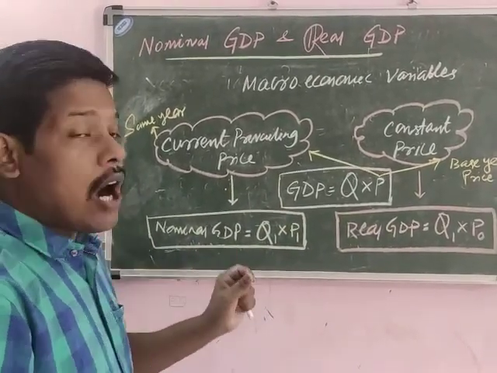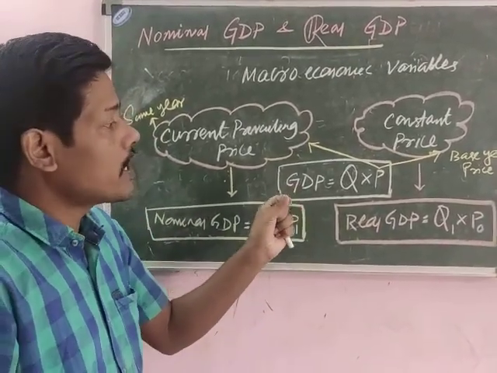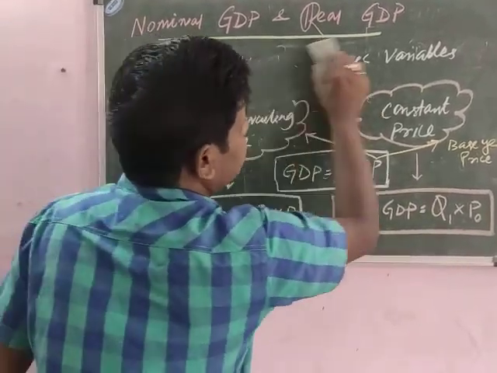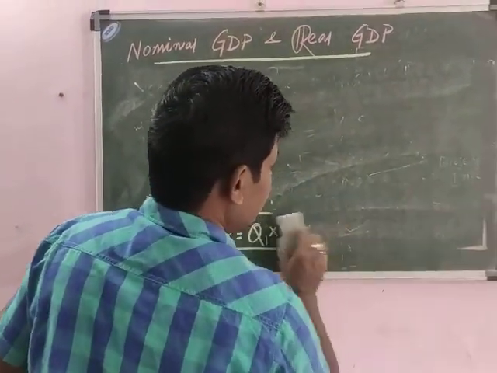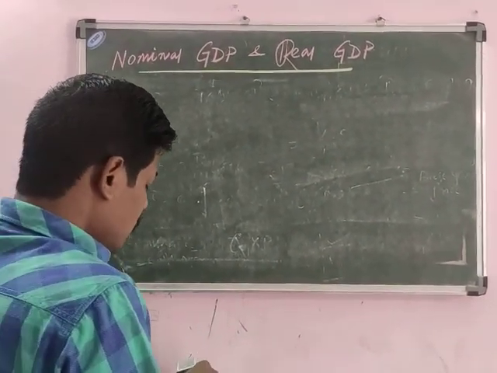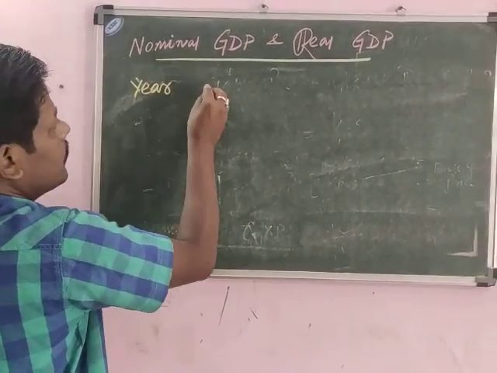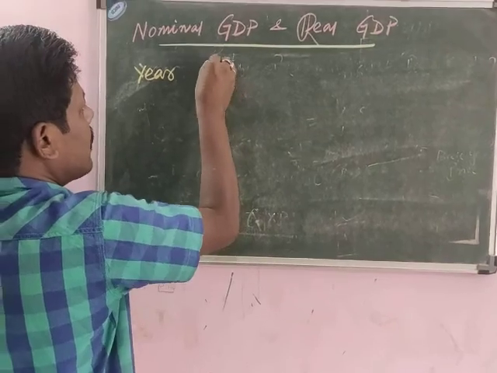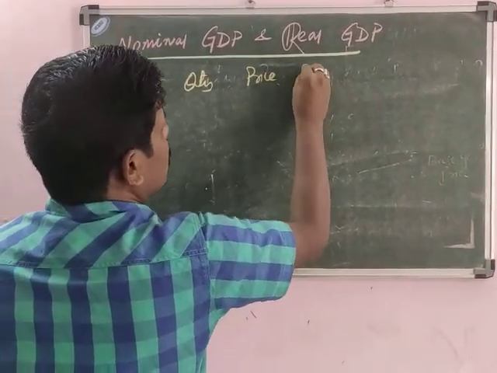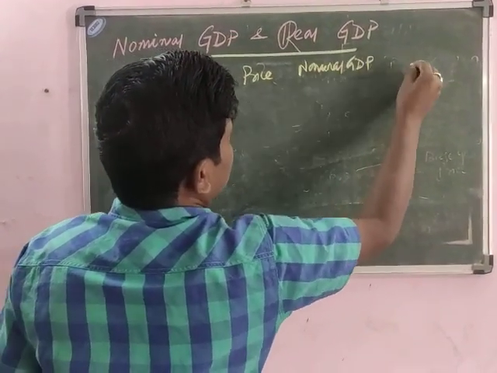So friends, now we will be very much clear once we take one numerical example to explain these two concepts. Let's start with a numerical example. Here we will take, suppose, year, then your quantity of output produced, then price, then your nominal GDP and real GDP.